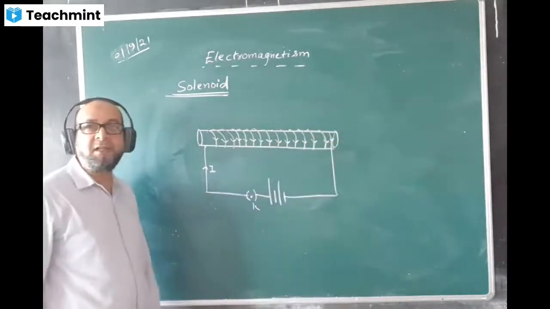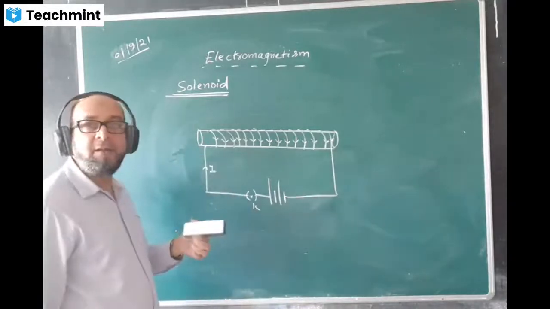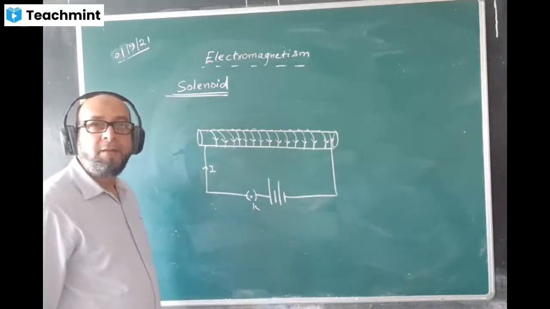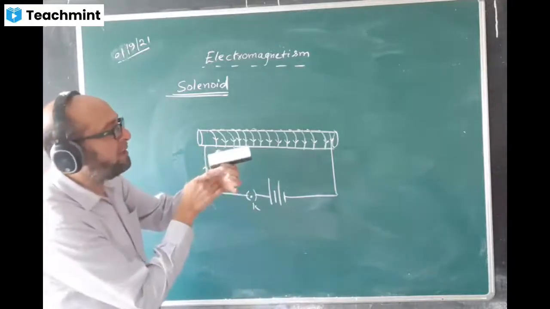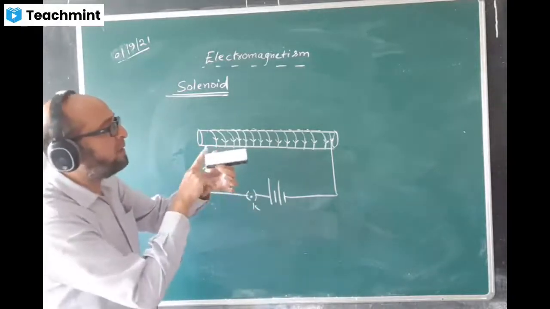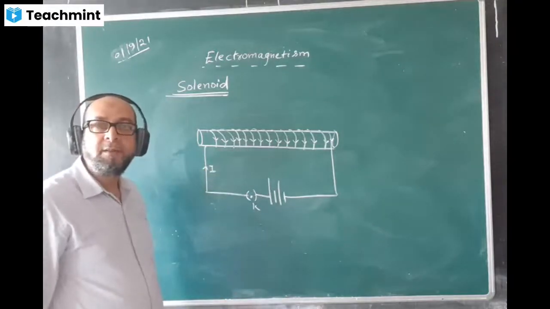Which direction the turns are given? From the back side or from the front side? Which side is it given? Back side. We are putting it from back. If you give the turns from the back side, what direction are you giving the turns? Clockwise or anti-clockwise? Clockwise.